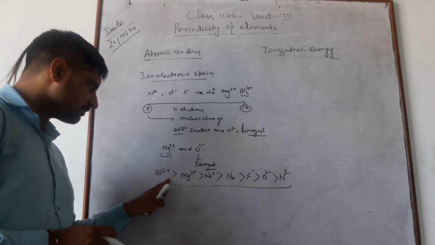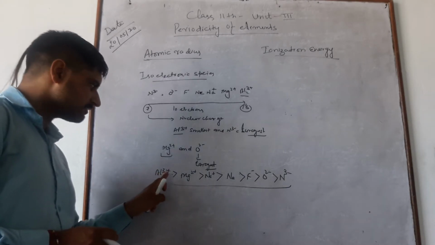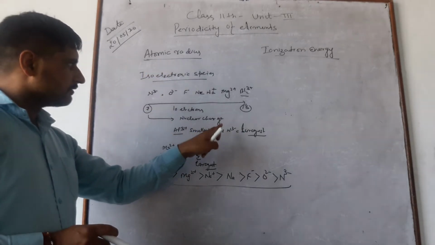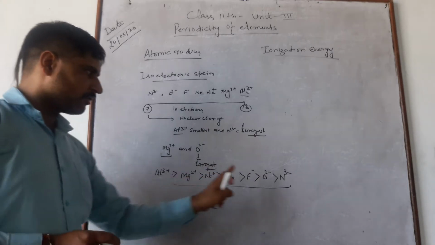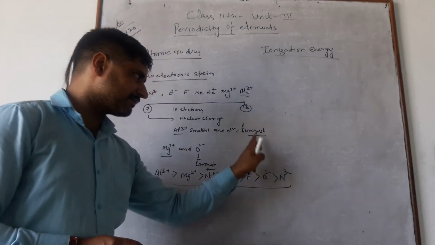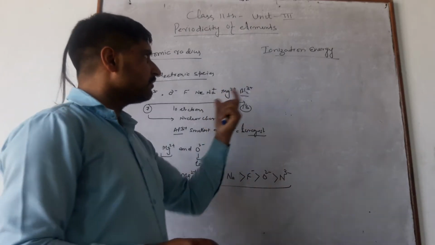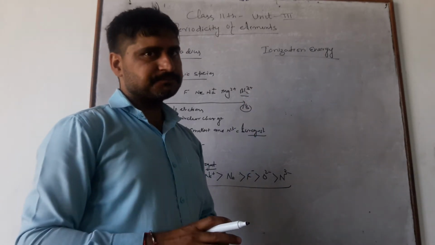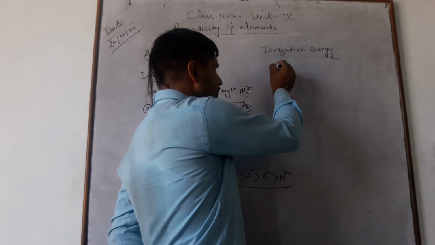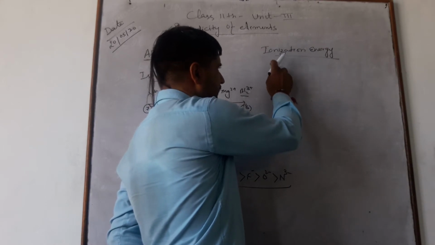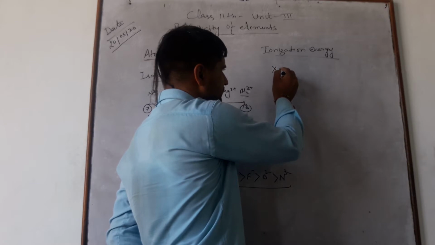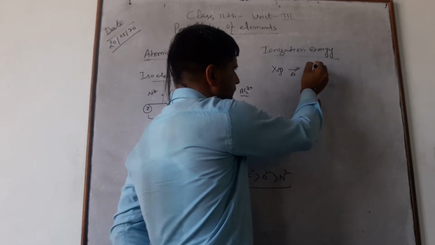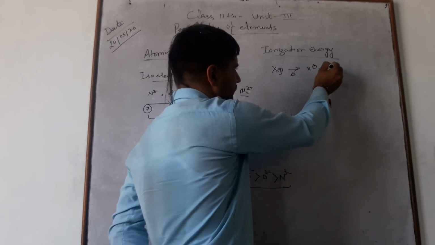It means the positive species having highest charge are least atomic size, however having highest negative charge having largest atomic size. Now we can move to another topic, that is ionization energy. Suppose I can write here, this is one of the atom in the gaseous state X. When we apply some sort of energy, this gives rise to positive ion plus electron.